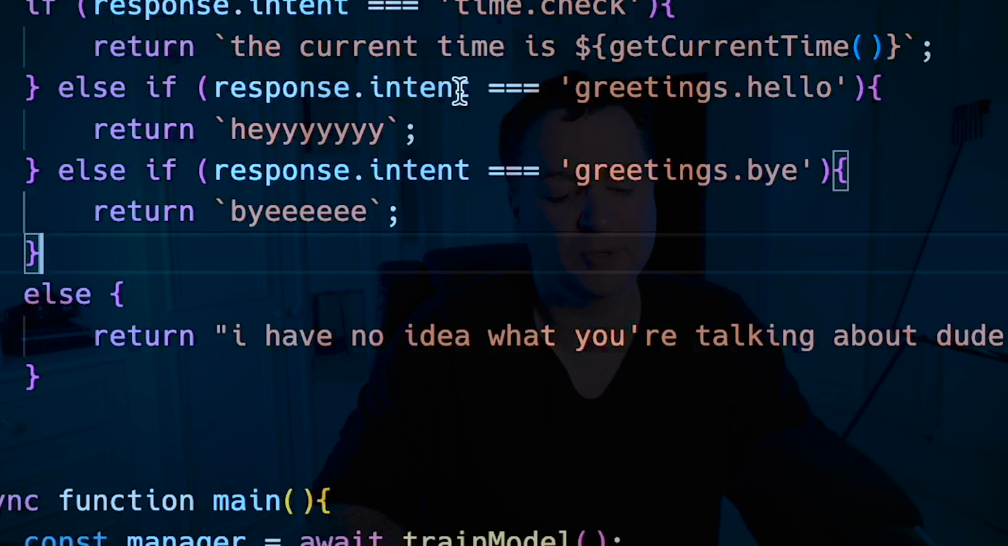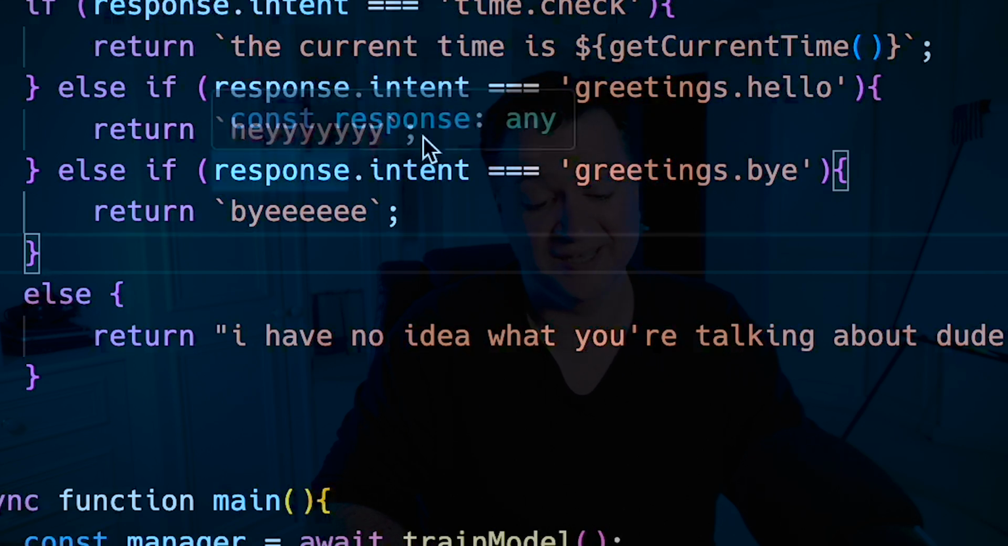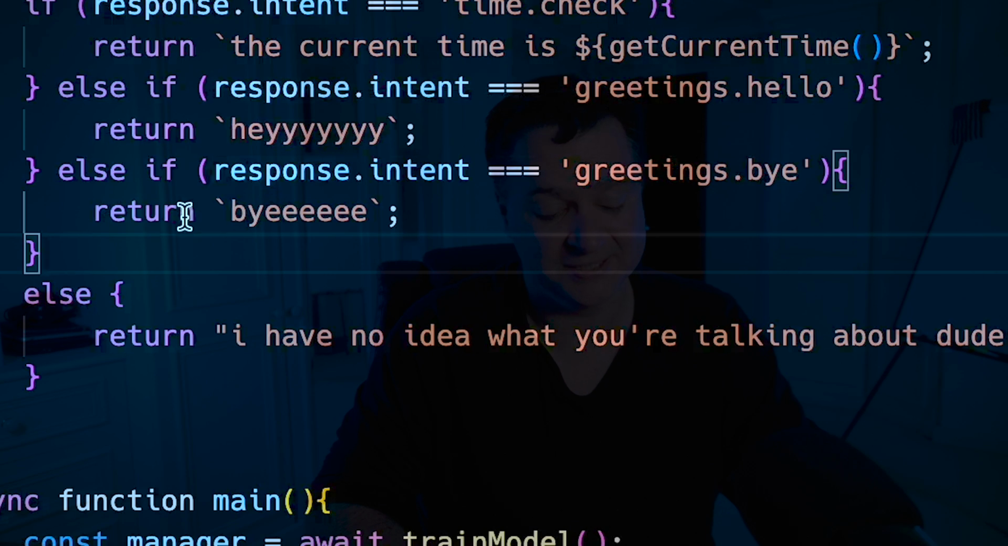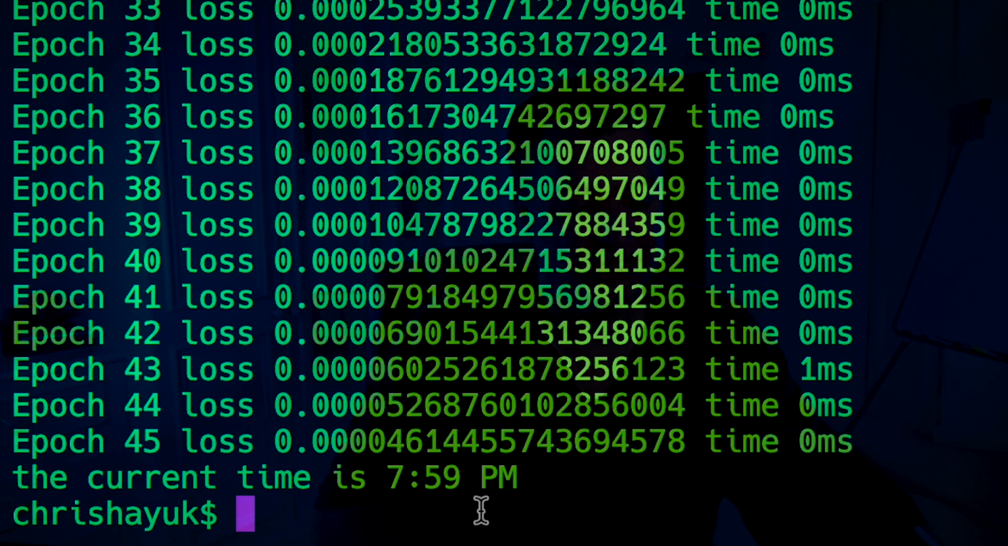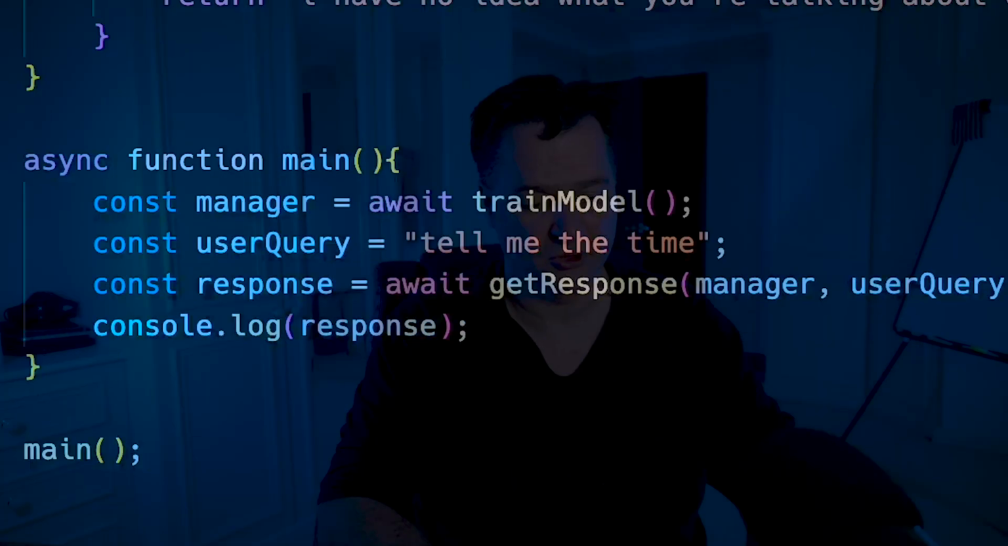So now I'm going to add in if the response.intent is greetings.hello, it's going to say hey, and then if the intent is greetings.bye, then it's going to say bye, and then of course by default it hasn't got a clue what you're talking about. Now if I do a bun run NLP test, you can see all of these epochs, 45 that came back, and it says the current time is 7:59, which is pretty cool.